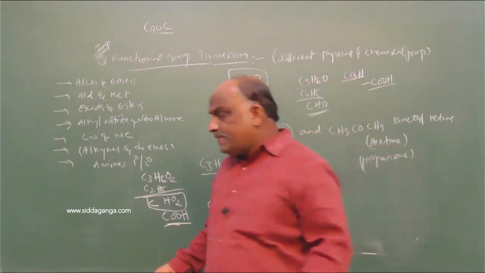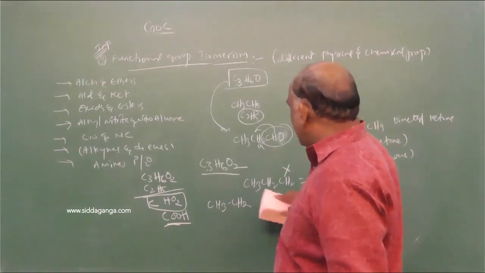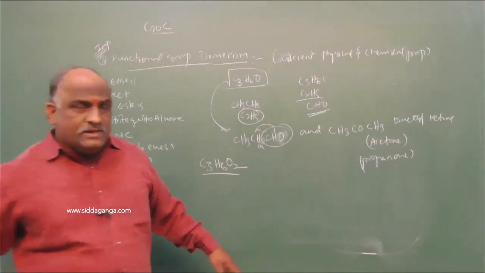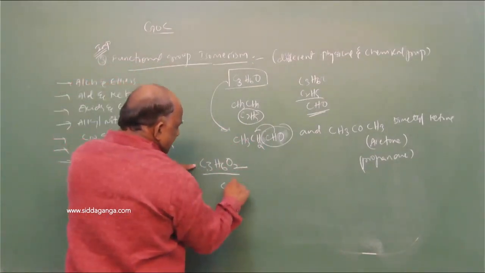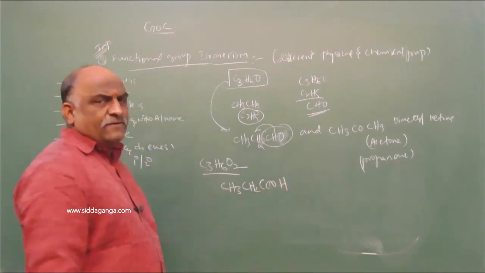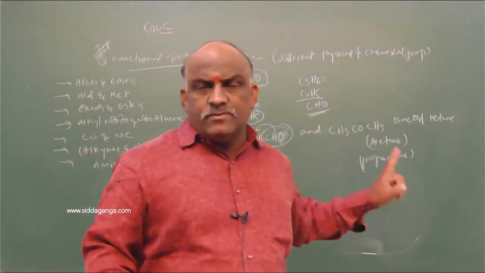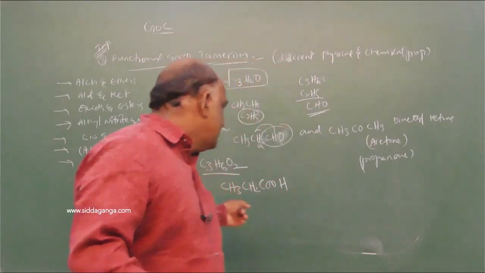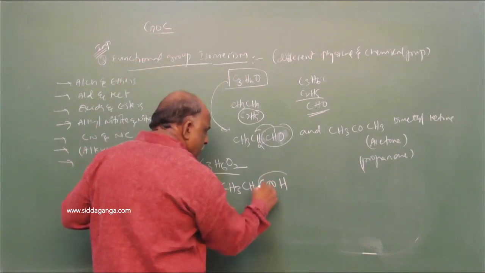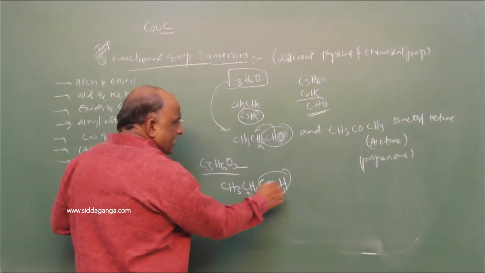So here, what is the formula of this one? This can be written as CH3, CH2, COOH, which is called propionic acid, the first fatty acid. For propionic acid, you should highlight this COOH functional group, shift this hydrogen to the adjacent carbon, and the remaining is COO.